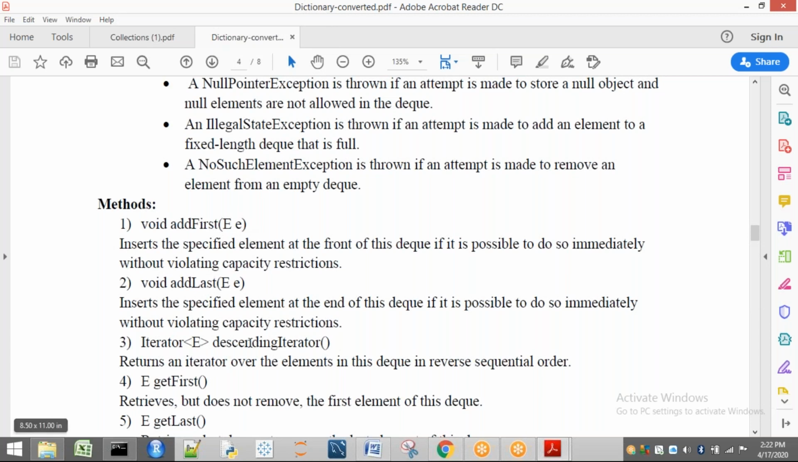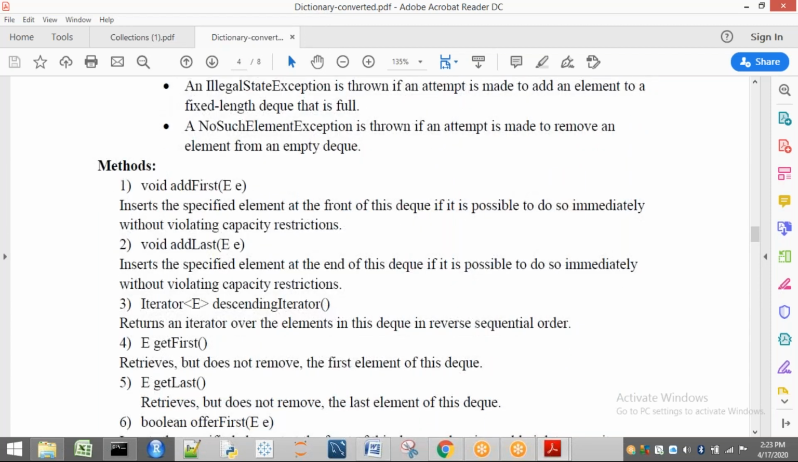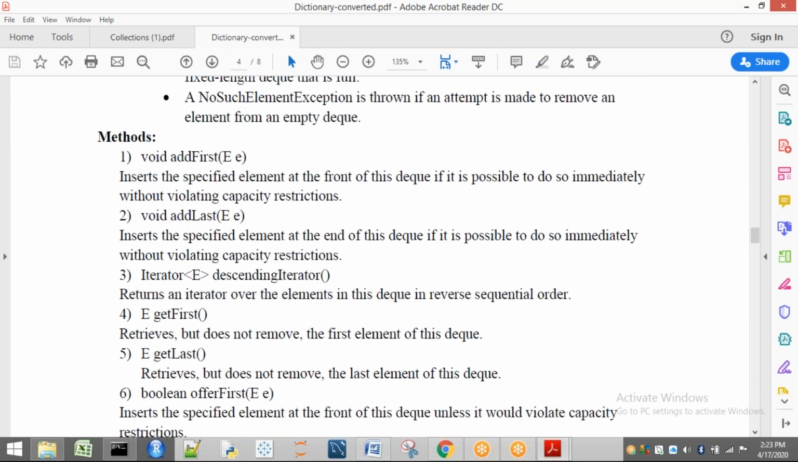Next, descending iterator. We have already seen this concept. Descending iterator means the elements present in your DQ are going to be iterated in descending order. It returns an iterator over the elements in the DQ in reverse sequential order. Next, get first. Get first means whatever element is there first in the DQ is going to be returned. Get last means the last element is going to be returned.